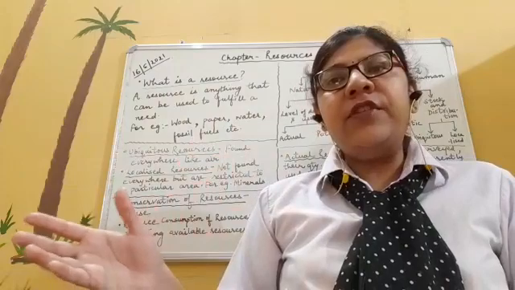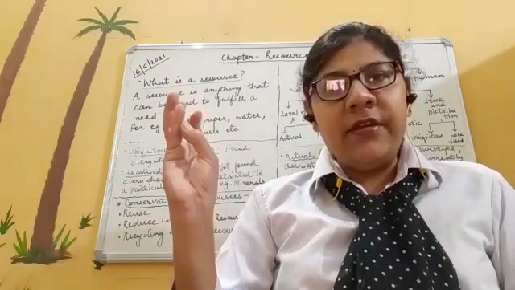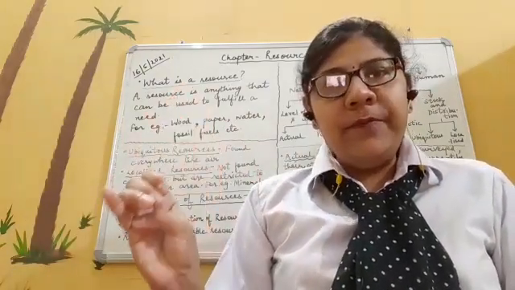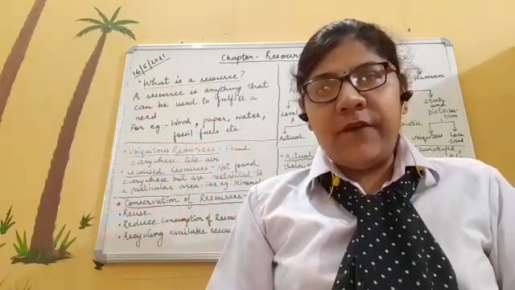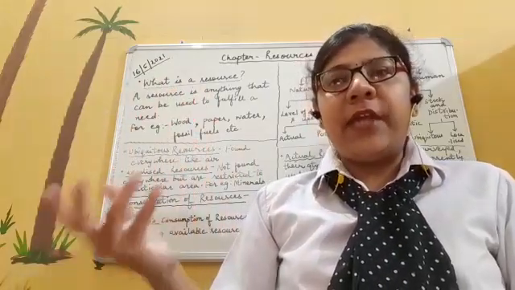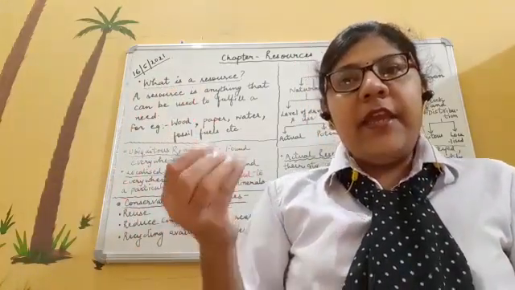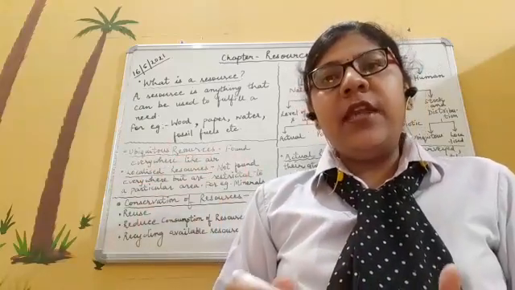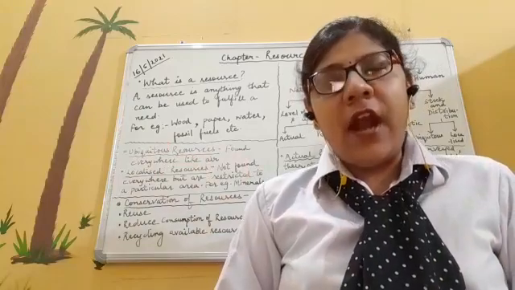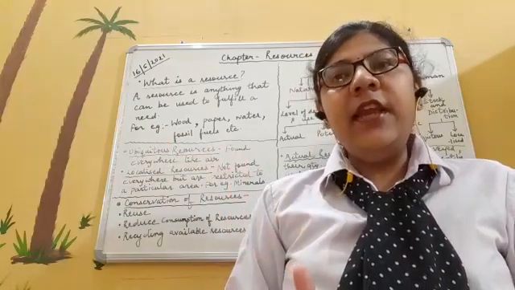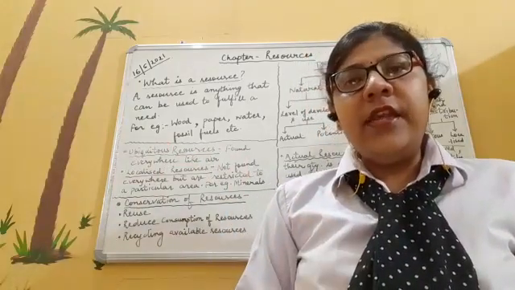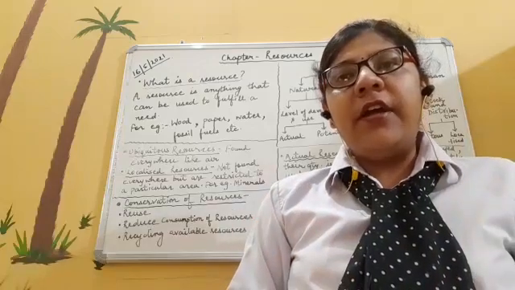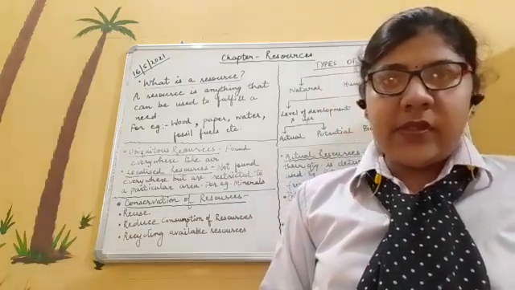So everything which I counted over here, like air, water, wood, all the fossil fuels like coal, petroleum, natural gas, paper, everything is a resource. Why are they resources? Because they are actually fulfilling our needs. So anything that is fulfilling our needs is given the name resource.